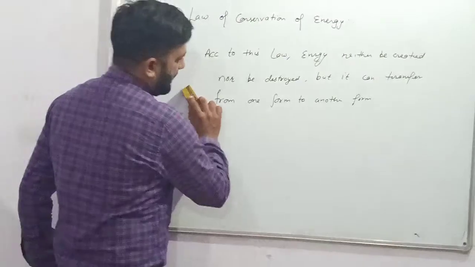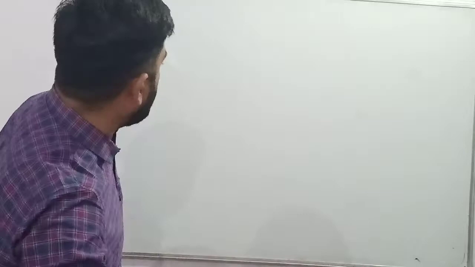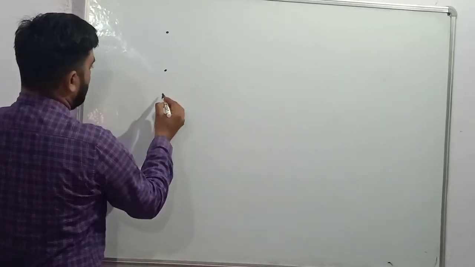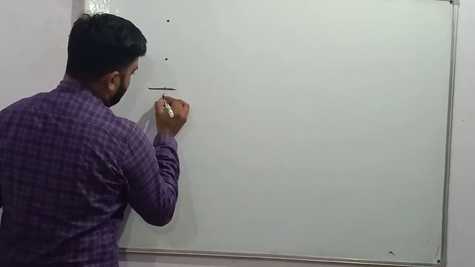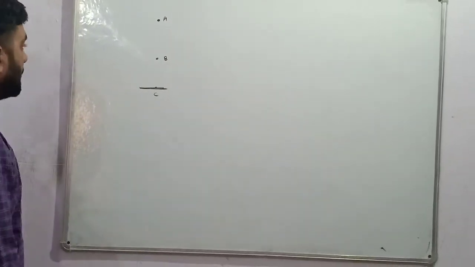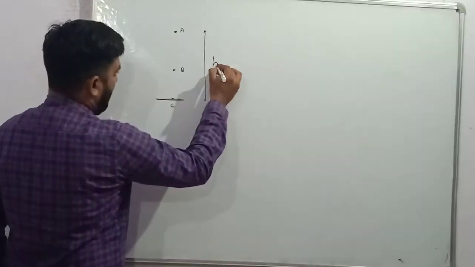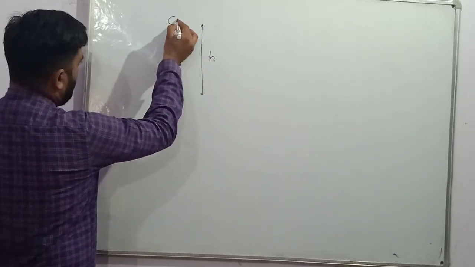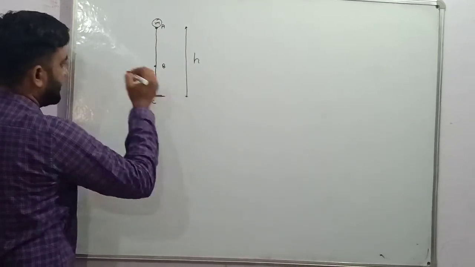Now we will discuss how the mechanical energy always remains the same at every point. So this is a point, this is a point, and this is a point. This is the ground state, point C. This is point B and this is point A. The height between A and C is h. A body having mass m at point A comes down to point C.